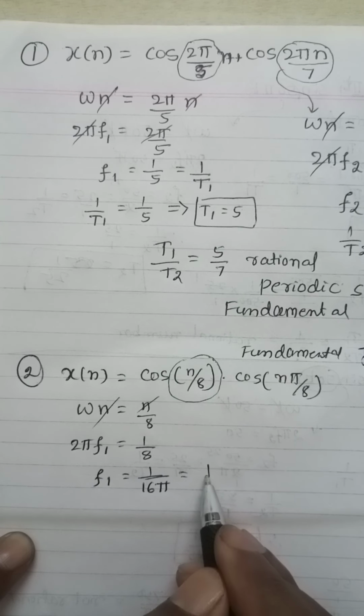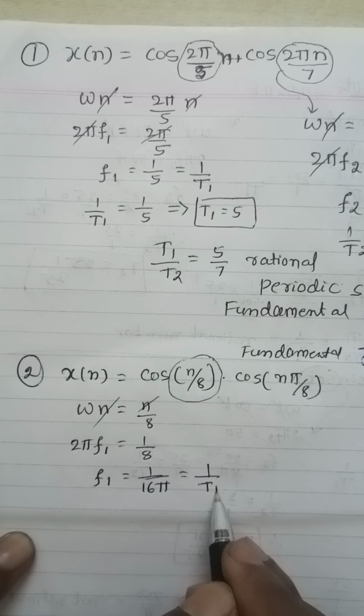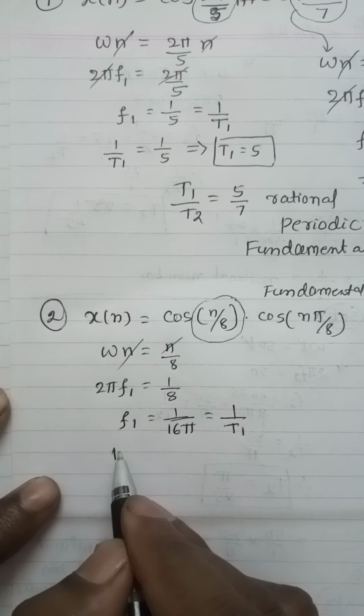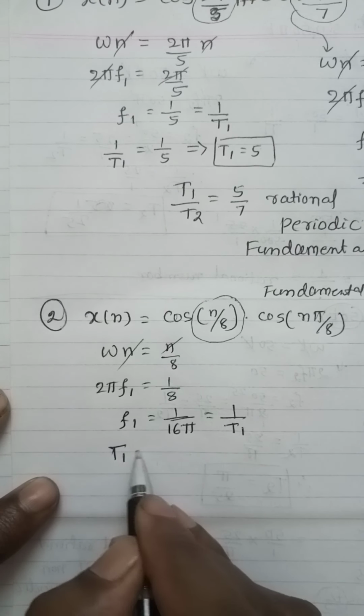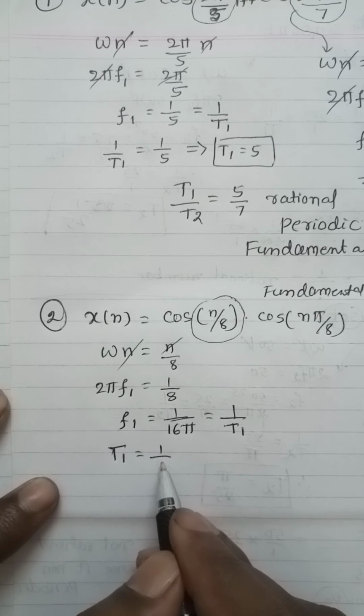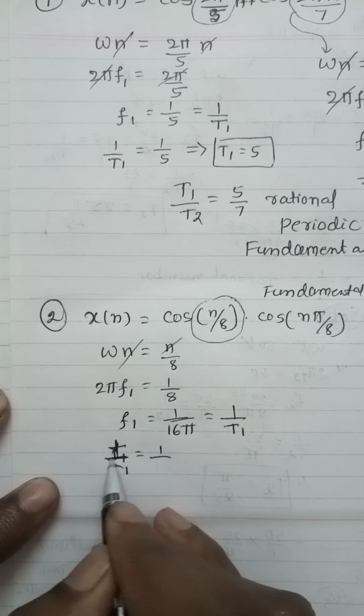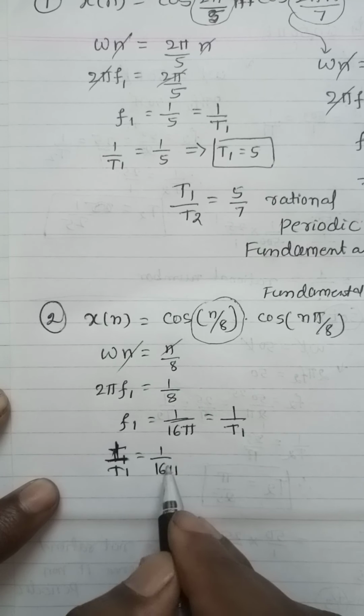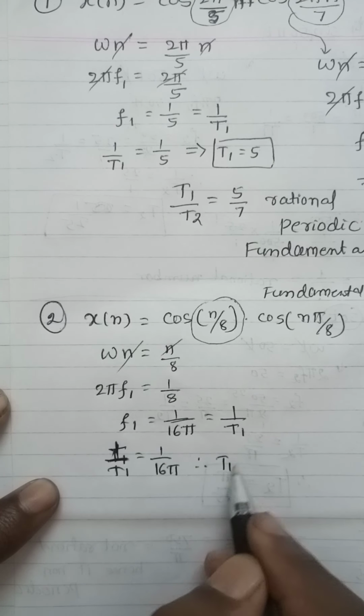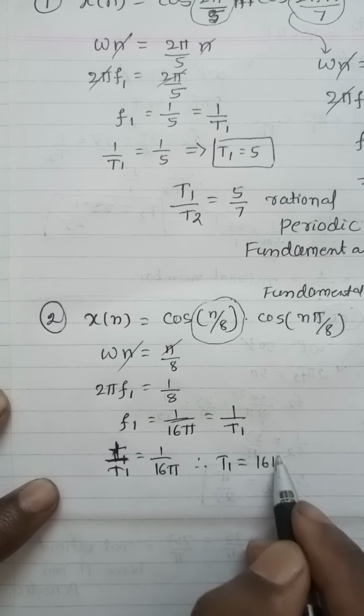And we know the relation between frequency and time, f1 equals 1 by T1. So 1 by T1 equal to 1 by 16 pi. Therefore T1 equal to 16 pi.